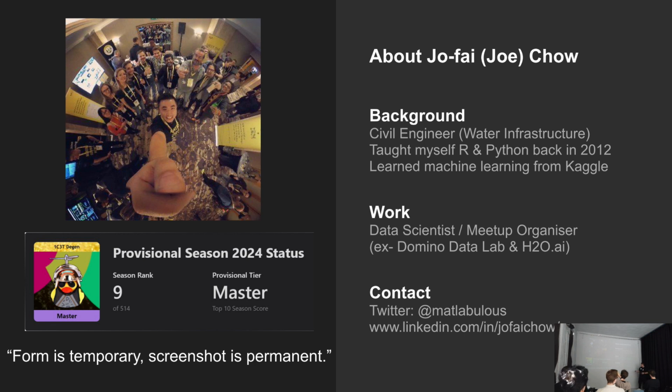But I'm saying for Numerai and for Kaggle, form is temporary, screenshot is permanent. I also have the screenshot. But when I talk about this, my performance will just go down. As soon as tonight, when I check the result, I might just get out of the master tier. But that's me. Your model's called Legion. Oh yeah, I see.